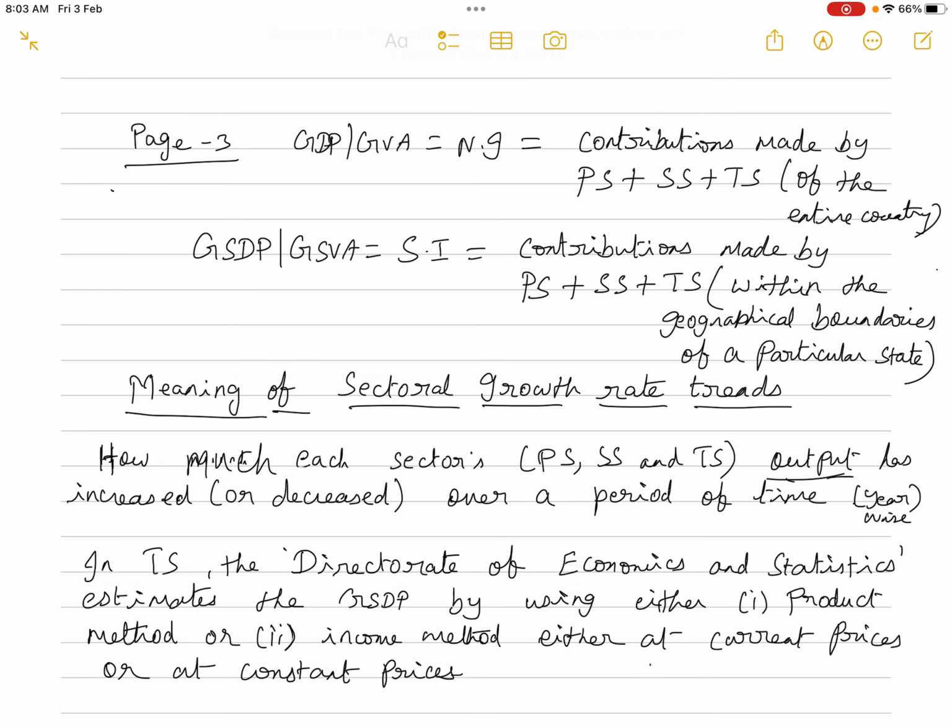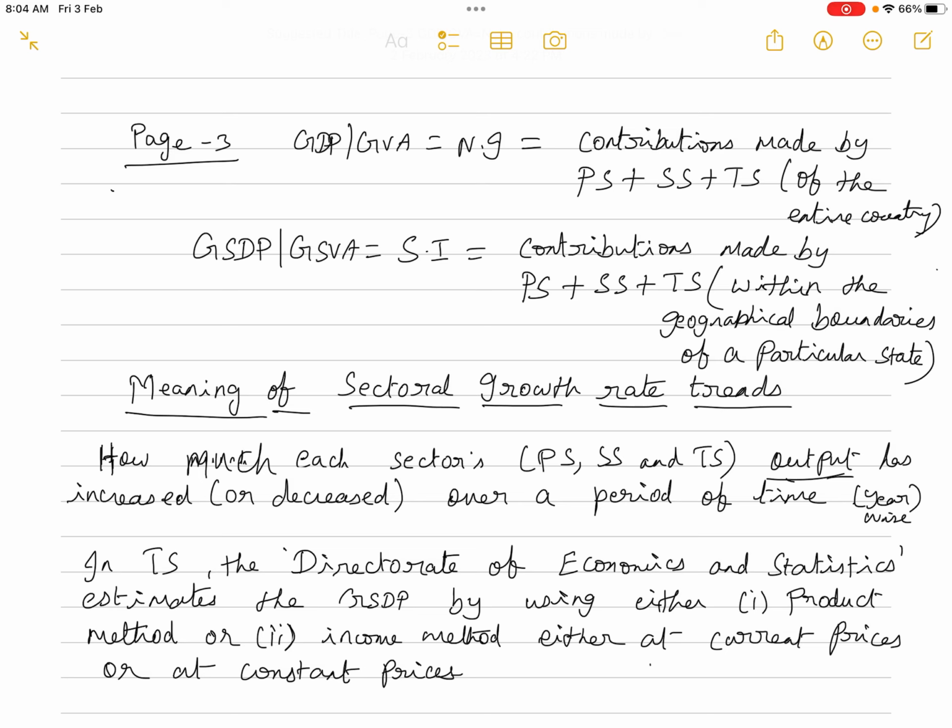Okay, so the next, GDP, GVA is equal to national income. How are we arriving at the national income or the GDP or the GVA? That is nothing but the contributions made by all the 3 sectors. That is the contribution made by primary sector plus contribution made by the secondary sector and the contribution made by the tertiary sector of the entire economy. The contributions made by these 3 different sectors of all the states in the country. So that is the GDP or GVA, that is equal to national income. This is how we are arriving at the total output.